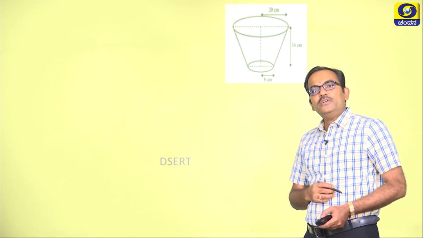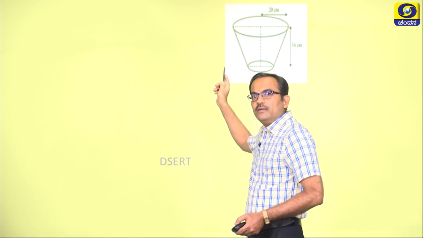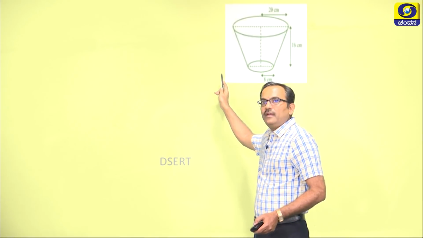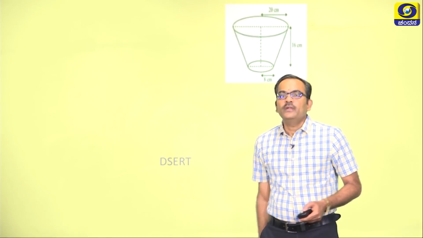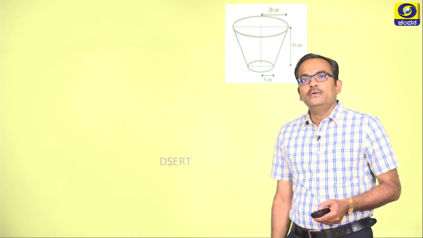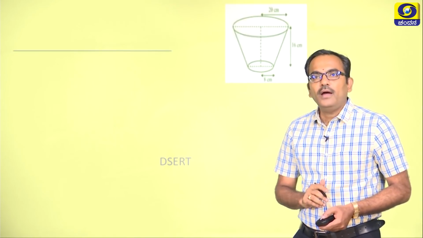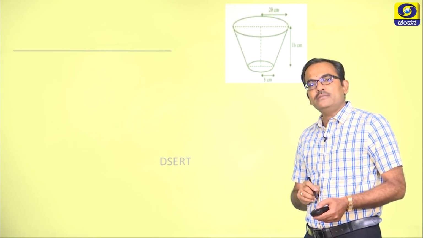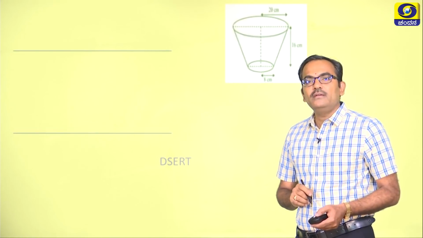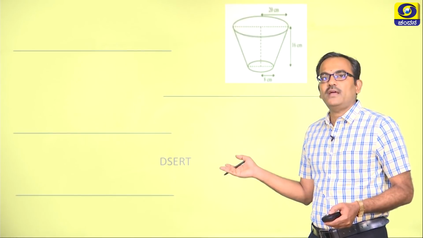Now, to understand this in a better way, let us have the diagram here. This is a cone, this is a frustum of a cone, and the answer for this question can be done in different steps that I have done here.